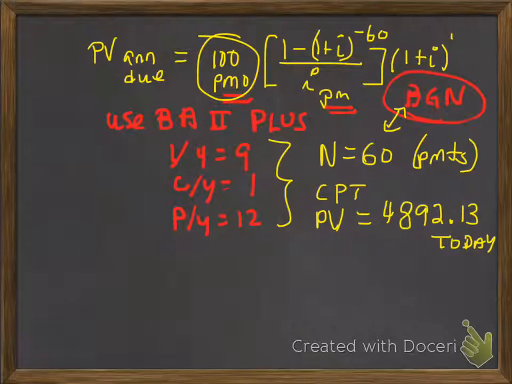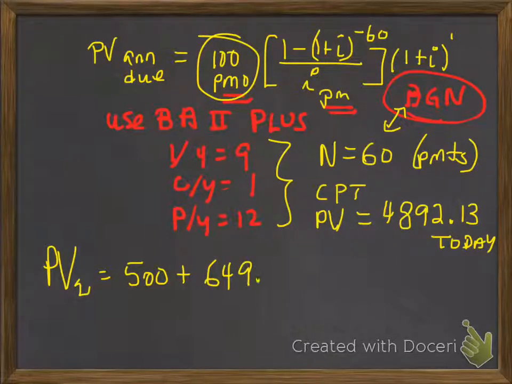And that's the present value of those lease payments of $100 per month made at the beginning of every month. So now I can compute the total present value of option number 2. That will equal the $500 plus the $1,000 payment that is due at the end of the 5-year period, discounted to $649.93, plus the present value of the monthly lease payments of $100 at the beginning of every month.